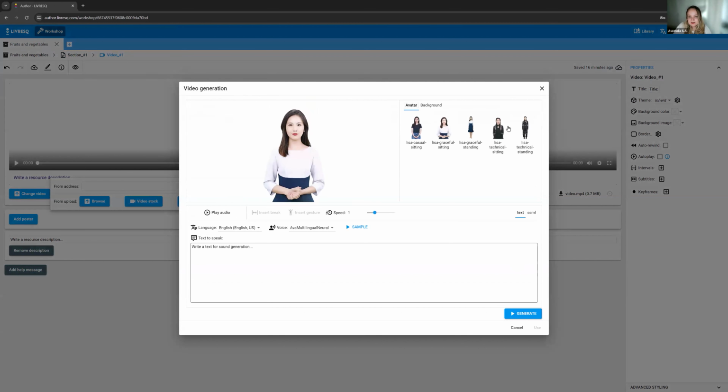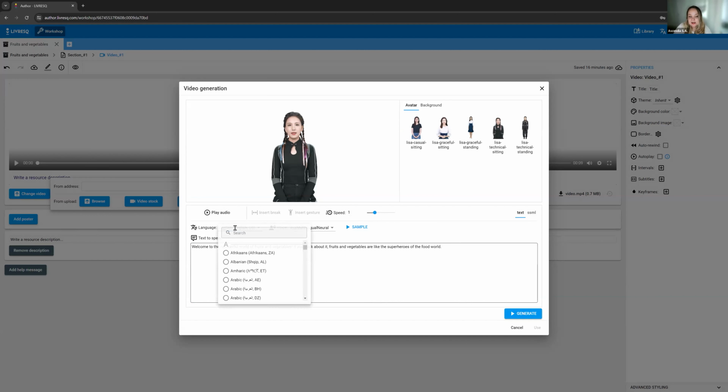I'm going to select an avatar, any avatar really. I'm going to paste my text here, a text that was written by AI as well. And here I can select the speed, which means how fast my character will speak. I can select a voice.